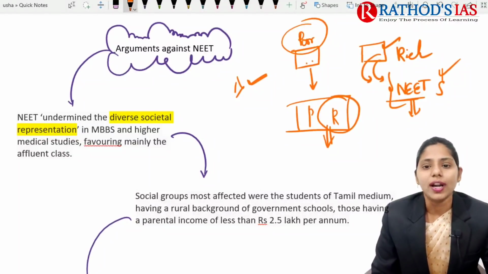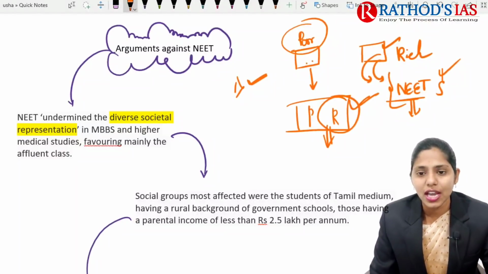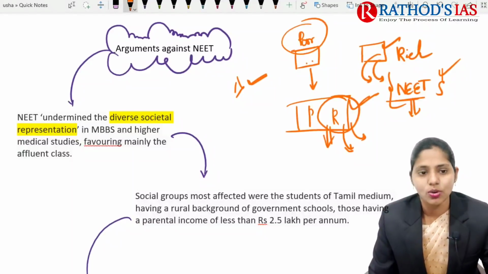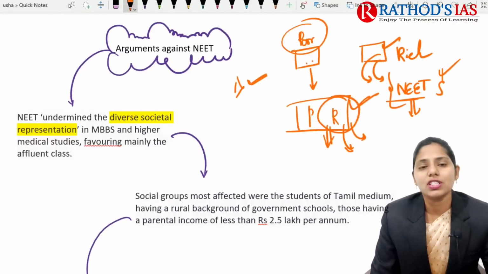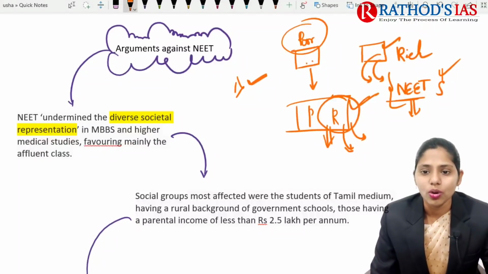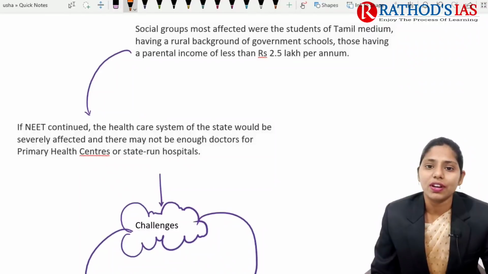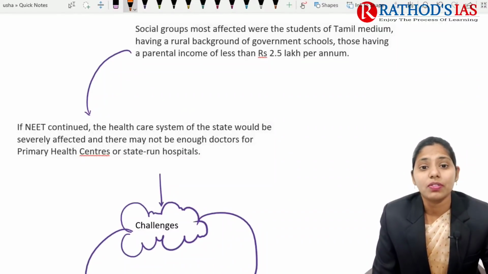Because of this, these affluent people crack the NEET examination and get seats in medical courses. So the author says that NEET is undermining the diverse societal representation. It is favoring only the affluent class, that is, the rich people. And the social groups most affected were students of Tamil medium, and students coming from rural backgrounds and government schools.